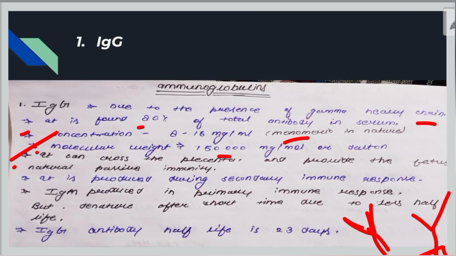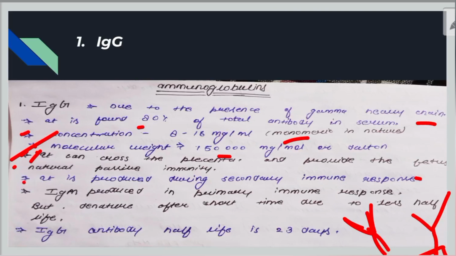It can cross the placenta and provide the fetus natural passive immunity. Another question can be asked: which antibody provides natural passive immunity to the fetus? The right answer will be IgG.